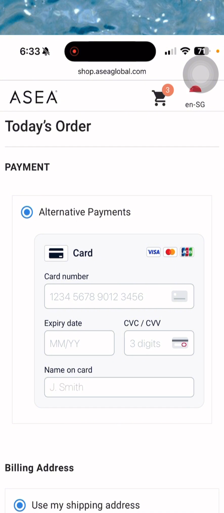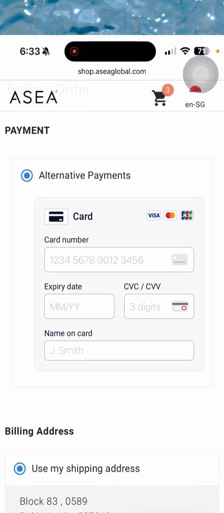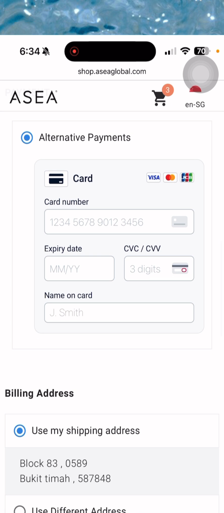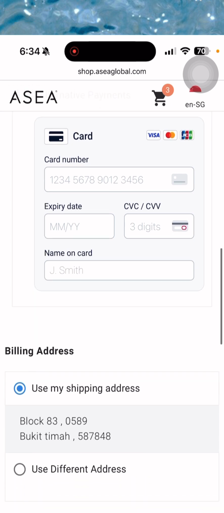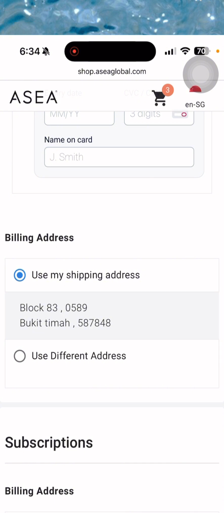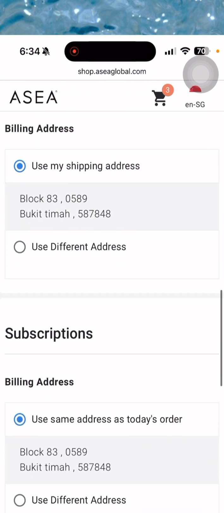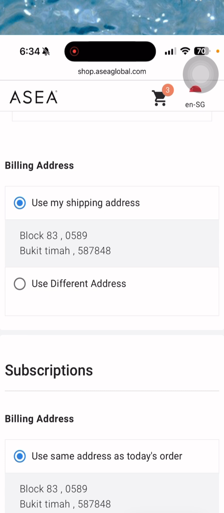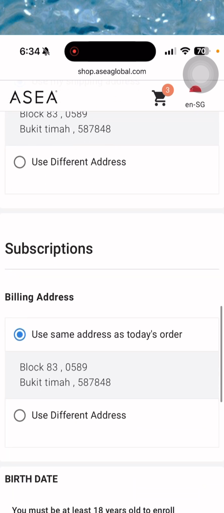So this one, it's very important for you to use your ATM card. So the 16 digits in front of your ATM card, and then the expiry date, and then the CV, which you can find as the 3 digits behind your card, and of course your name on the card. It's very important for you to key in your name. As you can see here, billing address, use my shipping address, or if you have any other cards, you can also choose a different address. And then subscriptions, use the same address as today's order.